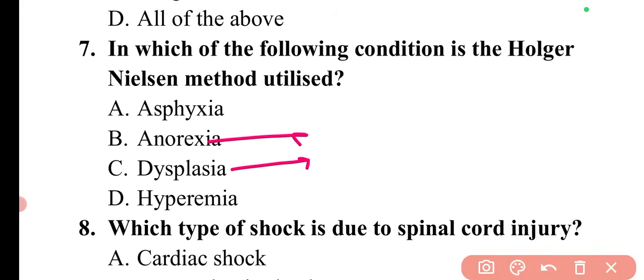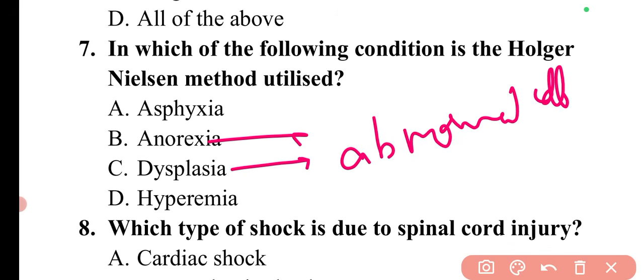Then talking about dysplasia. Dysplasia is basically a term that is used to describe the presence of abnormal cells within a tissue or organ. Basically, dysplasia is not a cancer, but it can sometimes develop into a cancer.